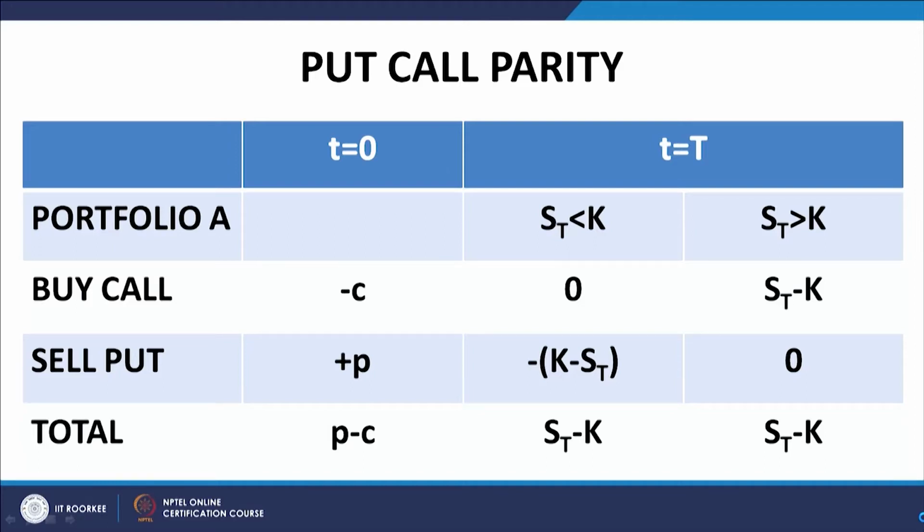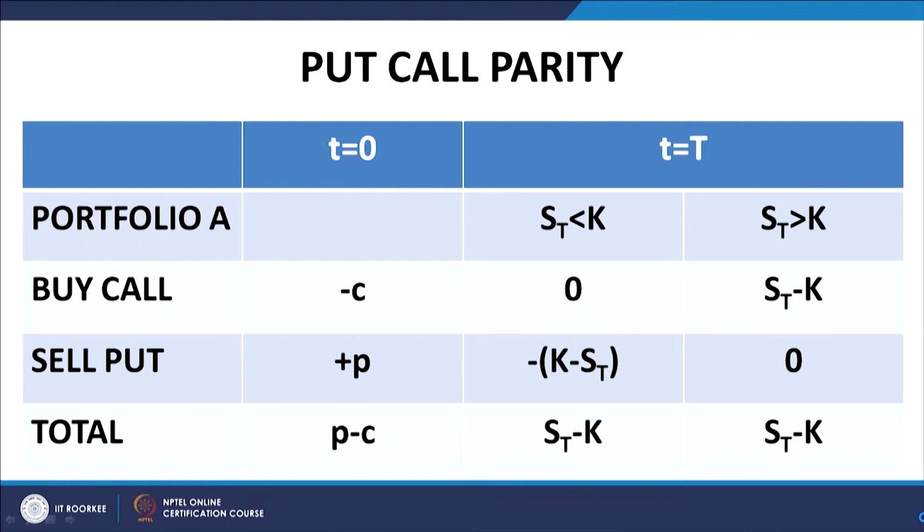So, if ST is less than k, then the call option will not be exercised, because the investor would rather buy the asset in the market than exercise the option and pay a higher price for acquiring the asset. So, if ST is less than k, the payoff from the long call component of the portfolio will be 0.